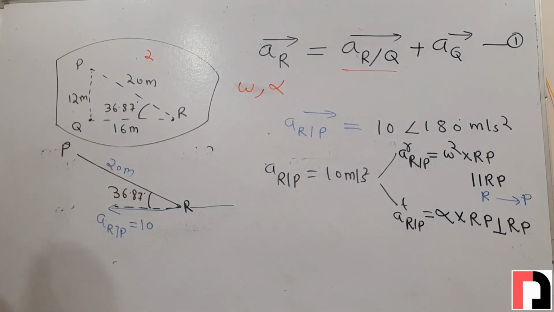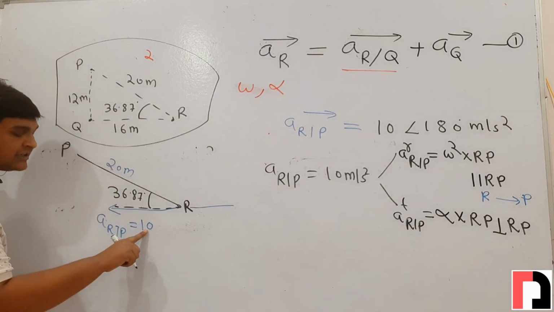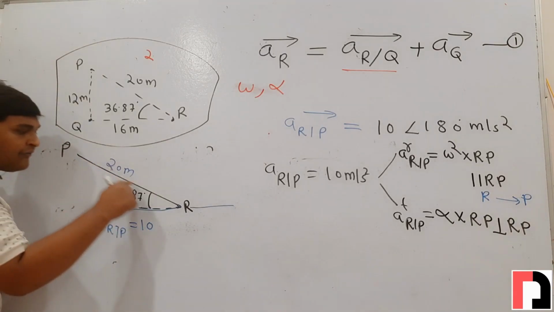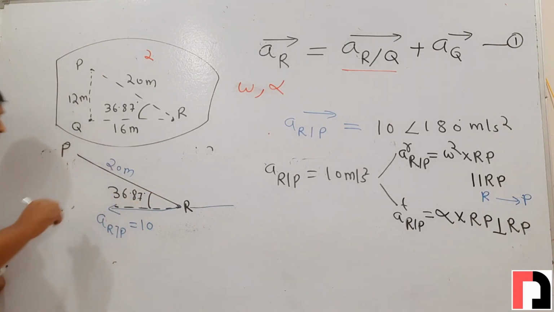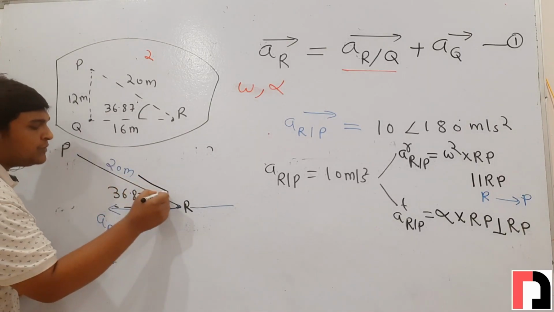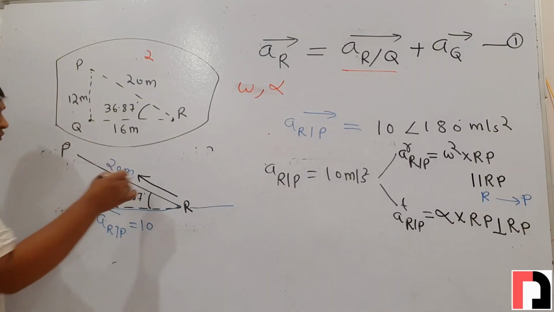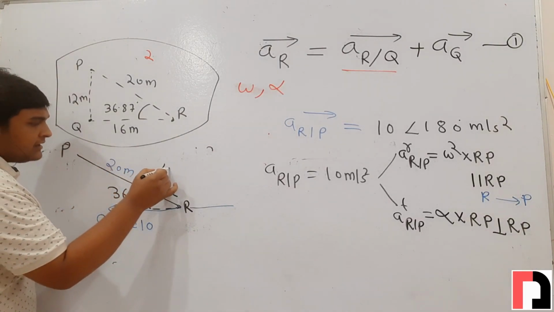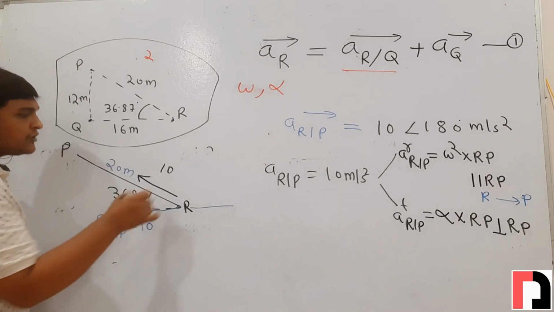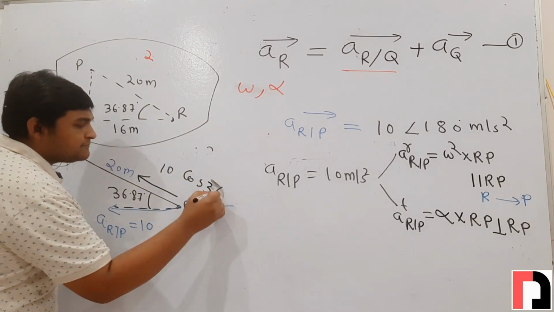So now we will resolve. This is acceleration of R with respect to P, its value is 10 and angle from RP line is 36.87. So the component of acceleration of R with respect to P along RP, its direction will be this, and its value will be 10 cos 36.87.